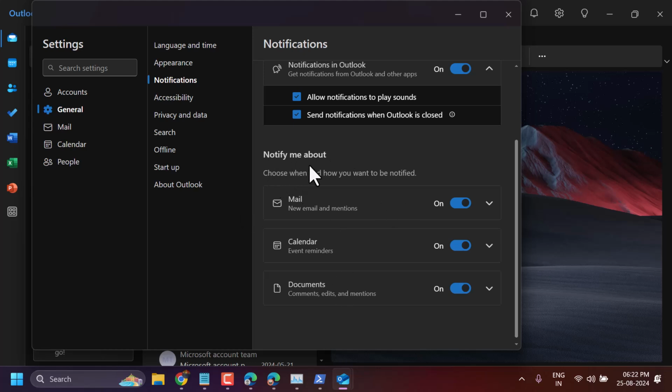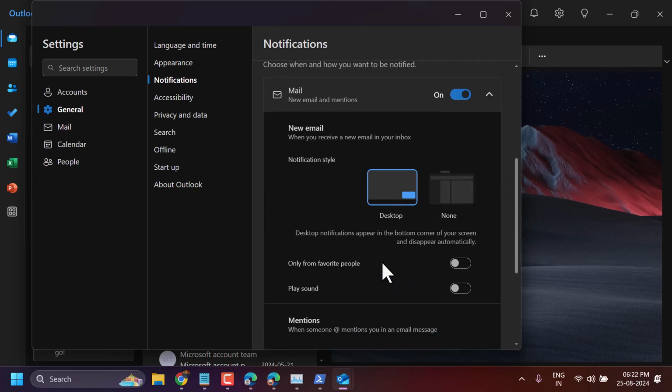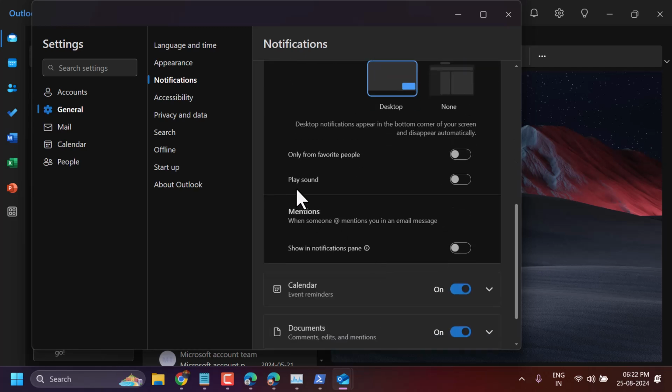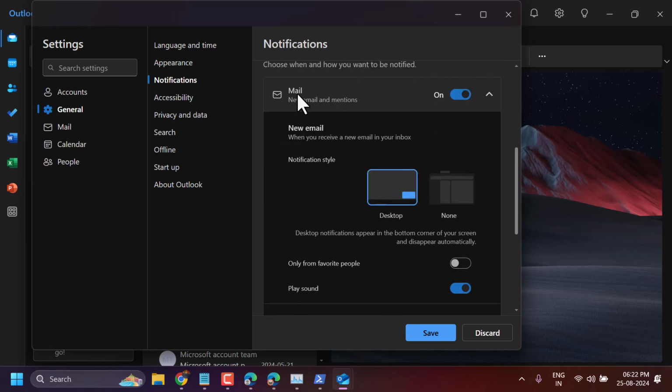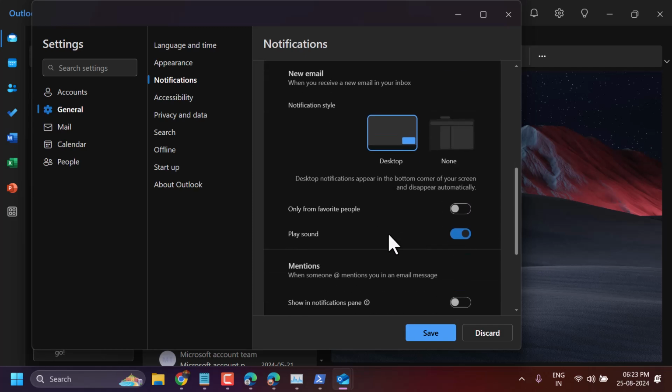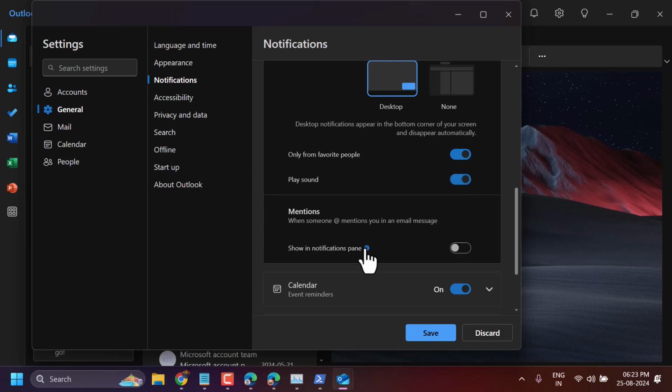like notify me about, choose when and how you want to be notified, like mail, calendar, and documents. And like for mail settings, select desktop or none. The desktop notifications appear in the bottom corner of your screen and disappear automatically. You can select this option only from favorite people and play sound.